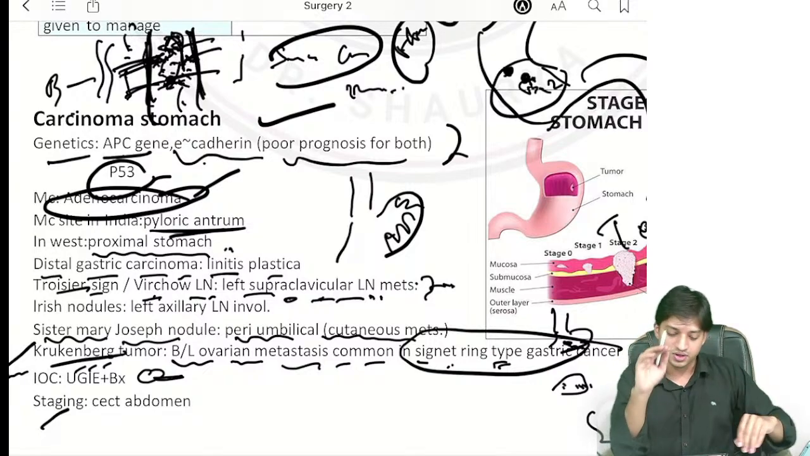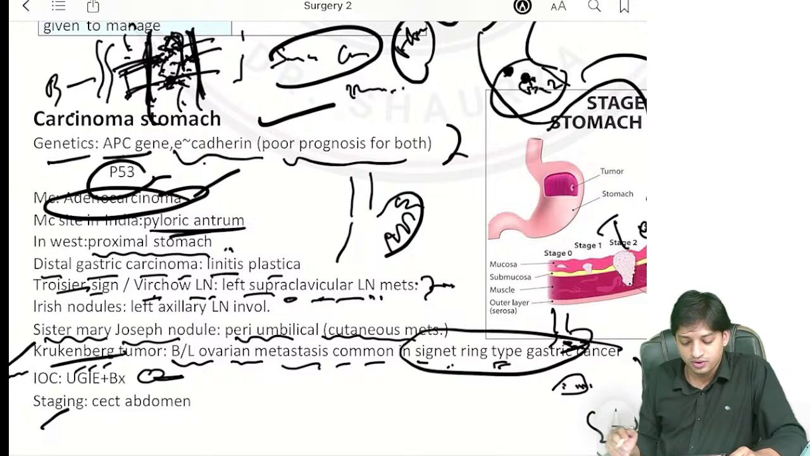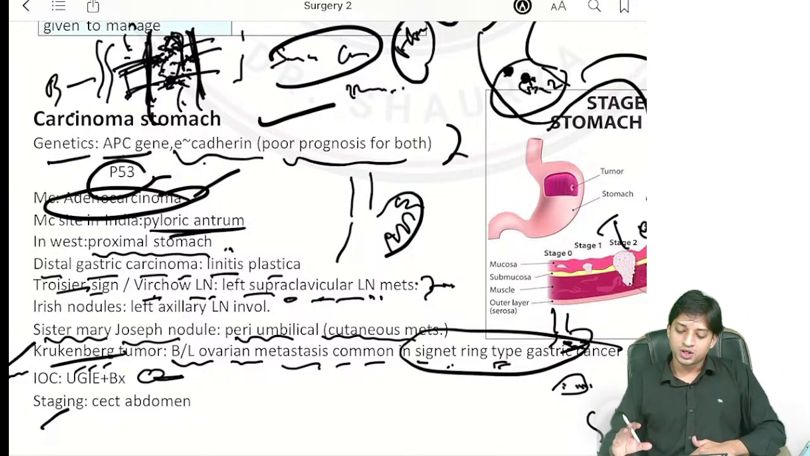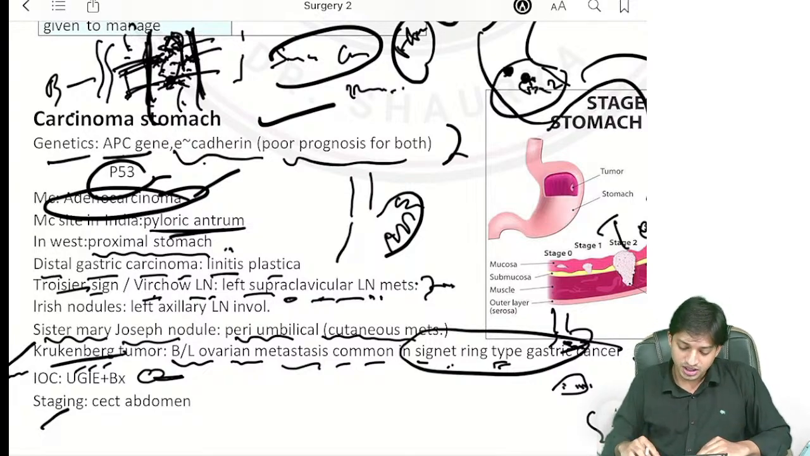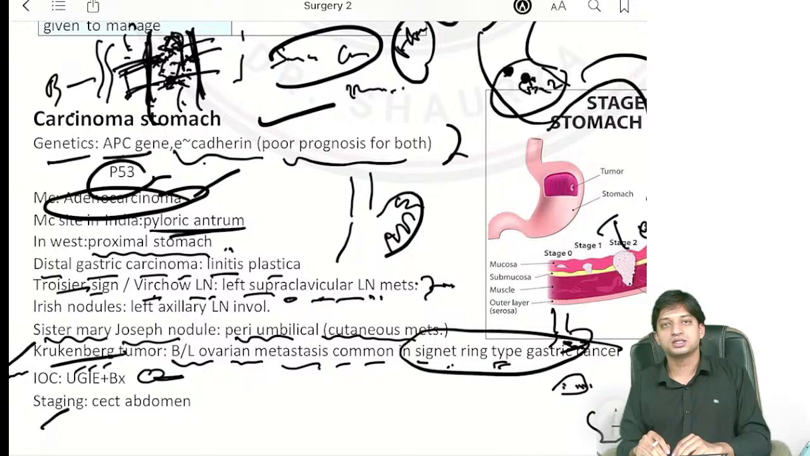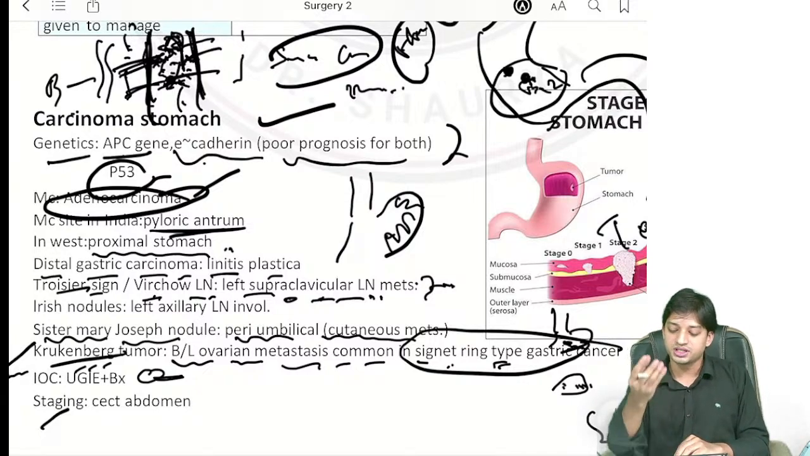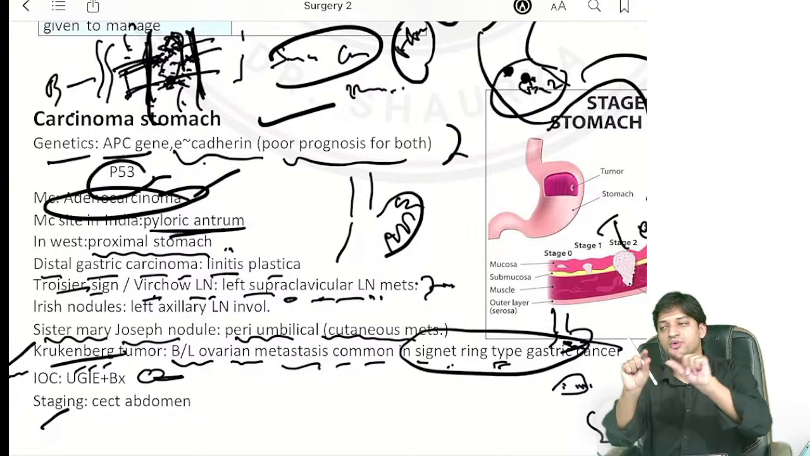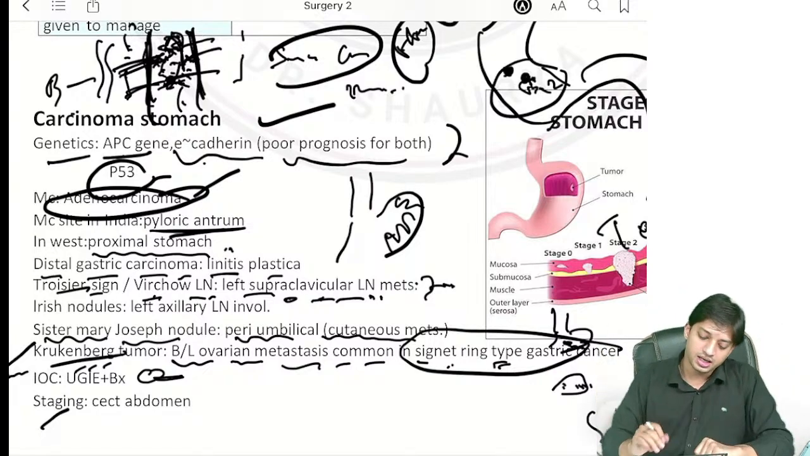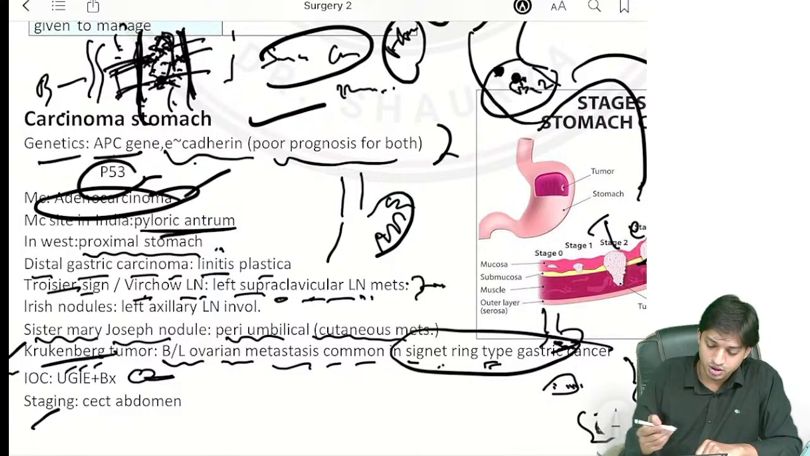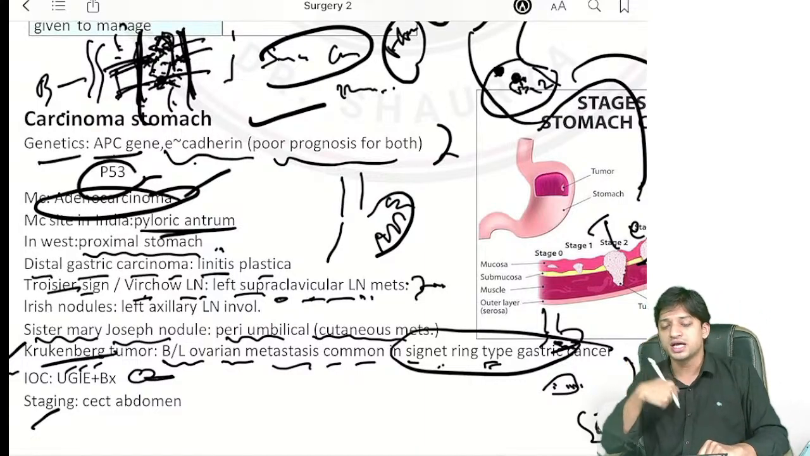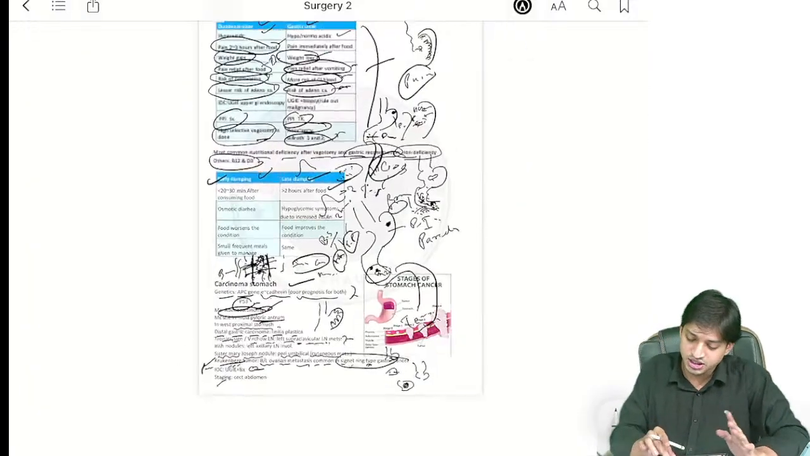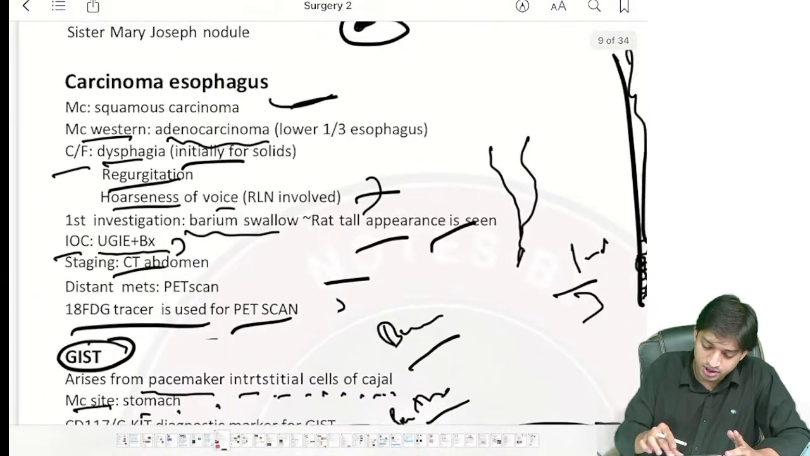Done. Left. Now, Sister Mary Joseph nodule, you can see there will be periumbilical cutaneous metastasis, right? Krukenberg tumor of the ovary is bilateral ovarian metastasis, right? Where will it be seen? It will be seen in signet ring type of gastric cancer. The metastasis will be to the ovarian tissues, and it is called Krukenberg tumor. You have already studied this in gynae also. Investigation of choice is again upper GI endoscopy and biopsy. Staging, you do by CECT abdomen.